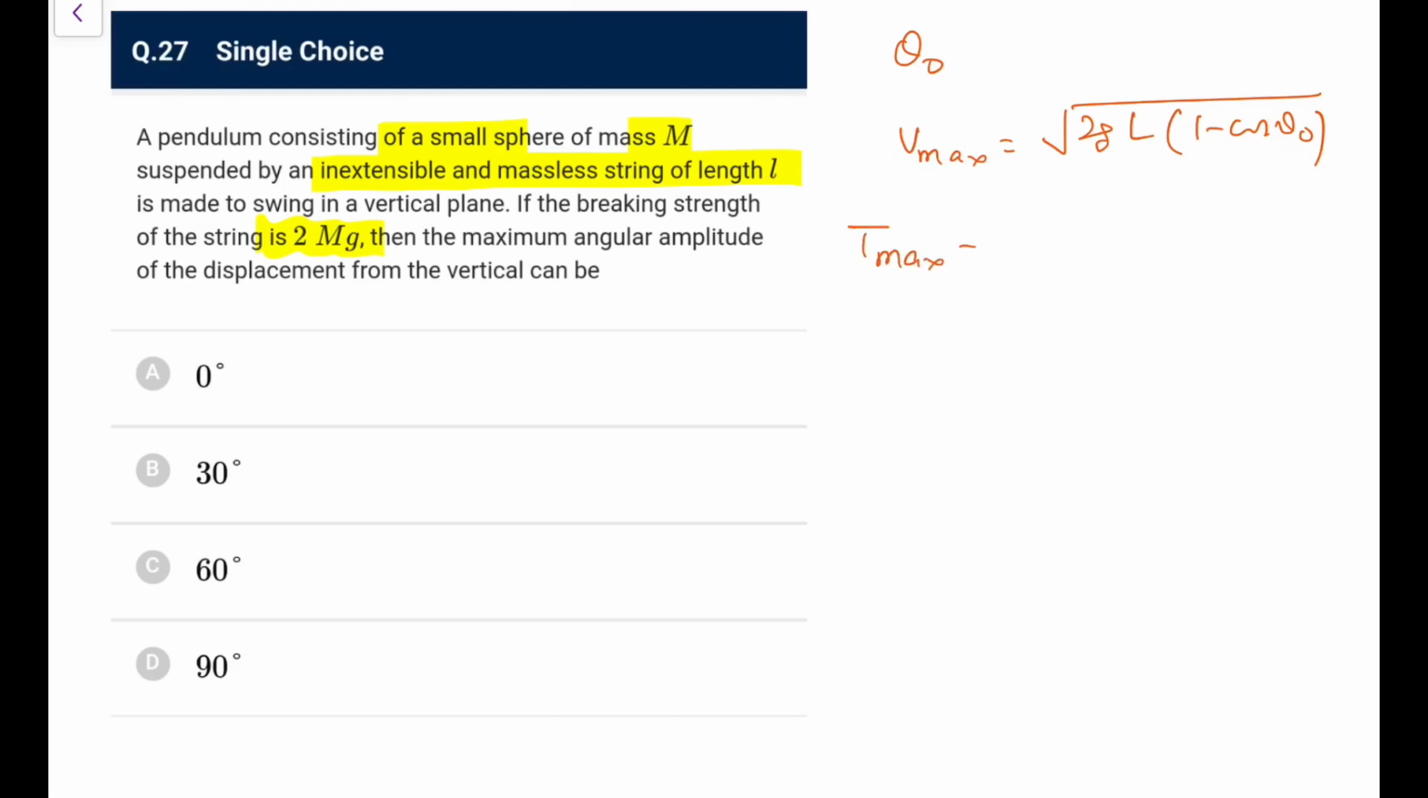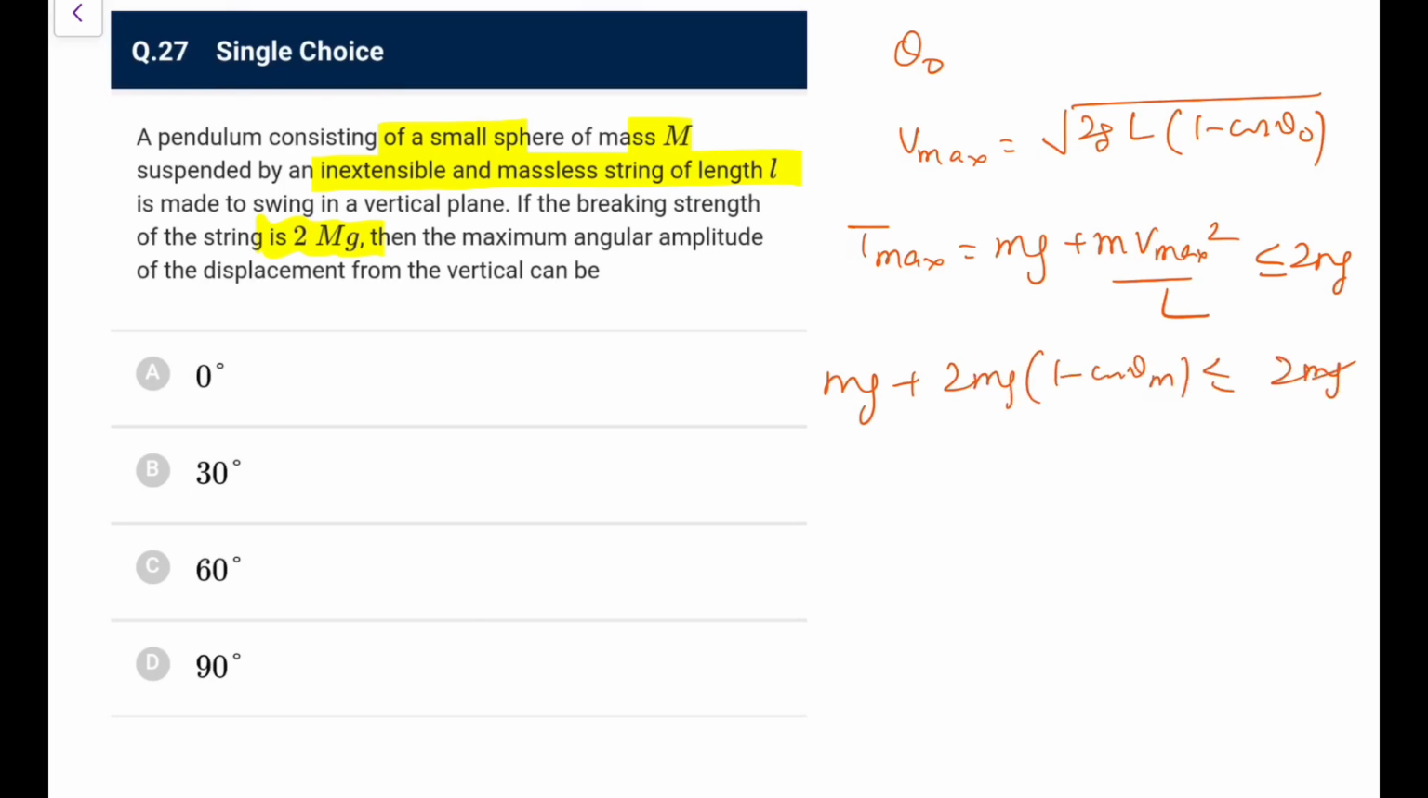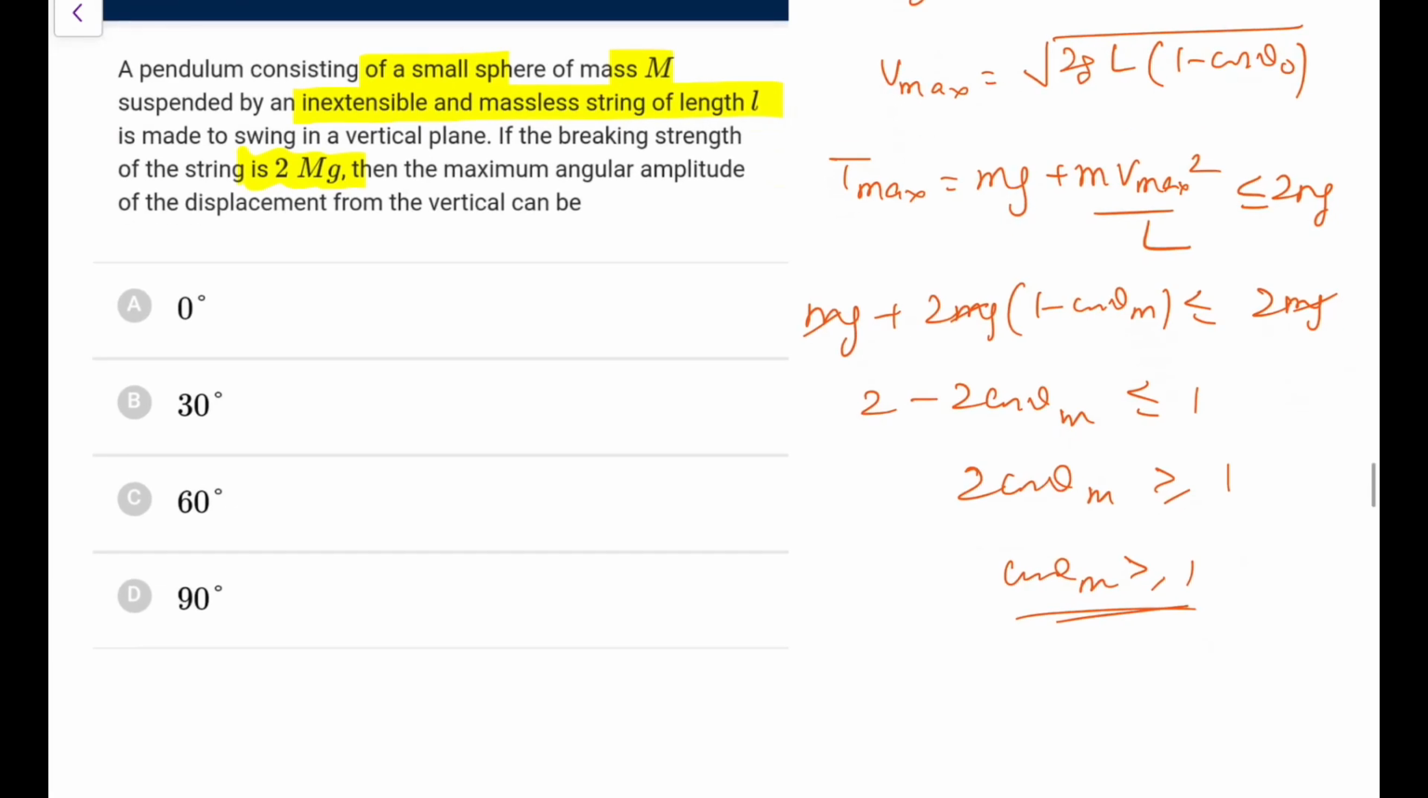And Tmax at the lowest point is mg plus m Vmax square by L, which should be less than or equal to 2 mg. So mg plus this becomes mg plus 2 mg (1 minus cos theta max), which should be less than or equal to 2 mg. So mg goes. So 2 minus 2 cos theta max is less than or equal to 1. So 2 cos theta max should be greater than or equal to 1, so cos theta max should be greater than or equal to 1 by 2. That means theta max should be less than or equal to 60 degrees. You can make it out because as theta increases, cos theta decreases.